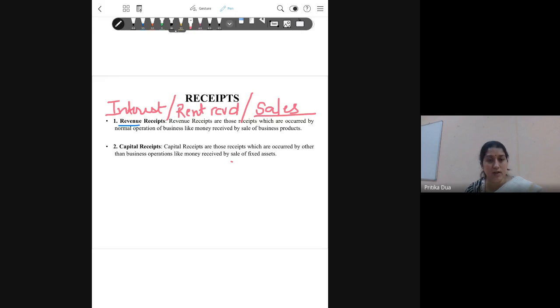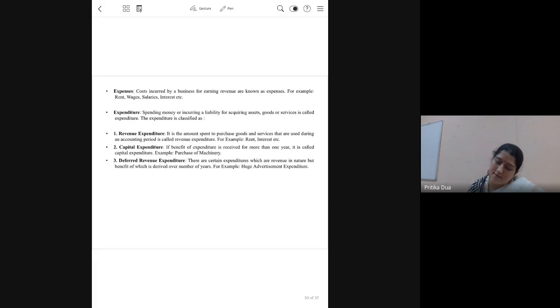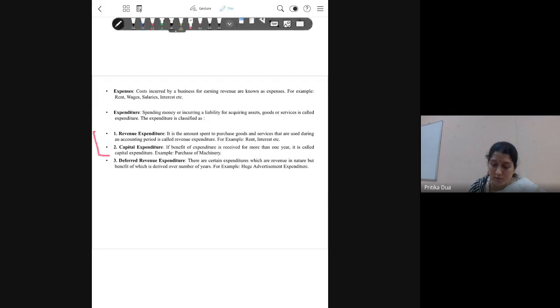a capital receipt. जो सेल कर रहे हो मशीनरी की, that would be a capital receipt. जो आप परचेज करोगे न्यू मशीन, that will be a capital expenditure. Okay, so these receipts, the capital receipts are not happening on daily basis for the firm. So revenue capital is clearly defined. Same thing applies to revenue and capital expenditure also, as I told you.